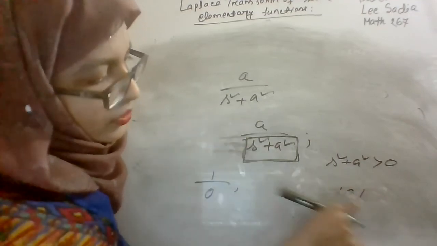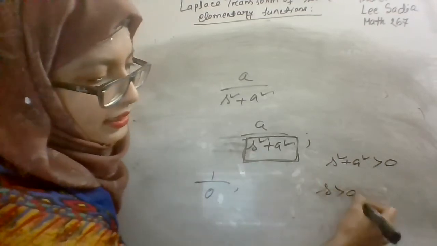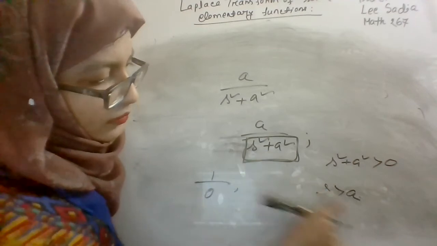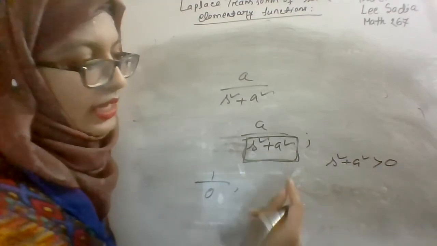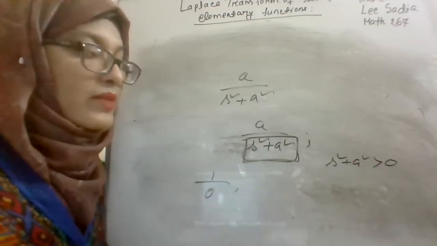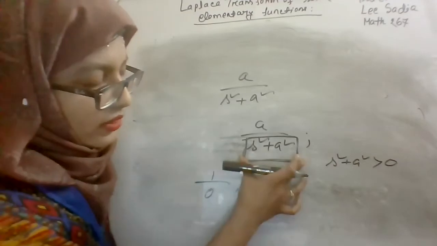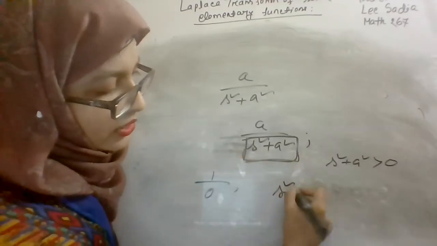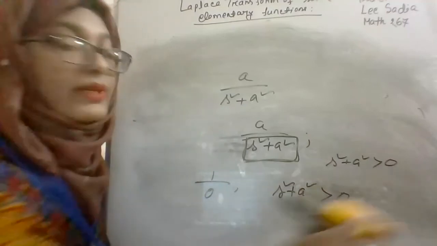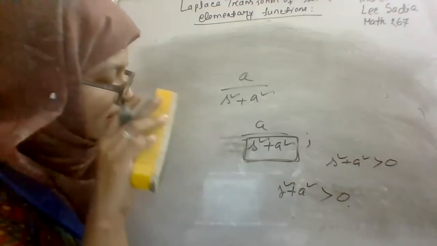When s is greater than a, no, it is not possible like that. Here both are positive terms, because they are square terms, so whether the term is less than or greater than 0 doesn't matter. But the condition is that your denominator must be greater than 0. Your denominator will have to be greater than 0.